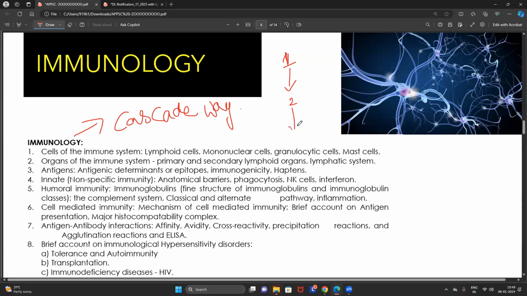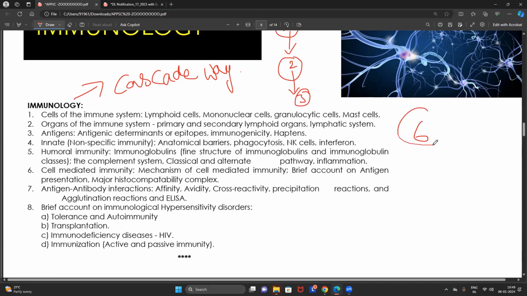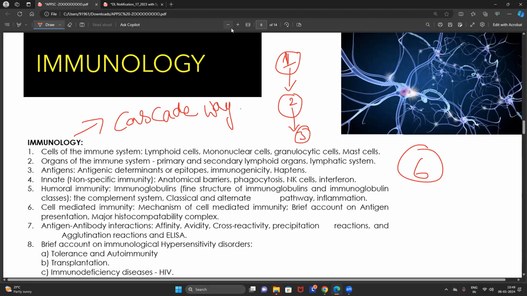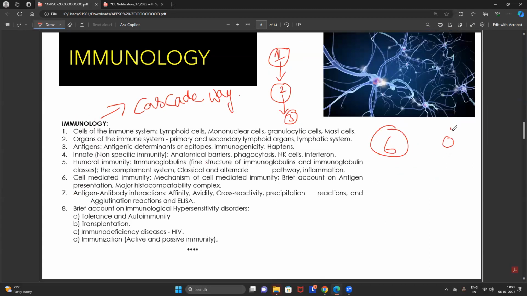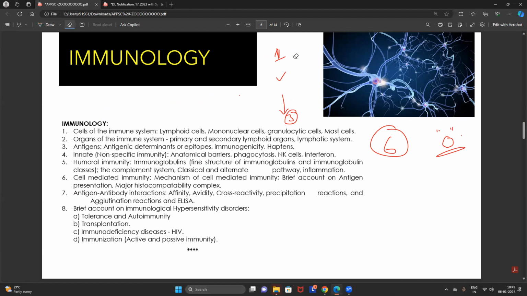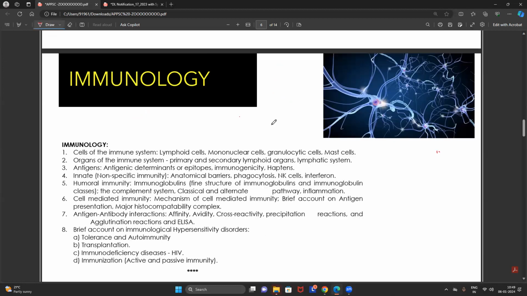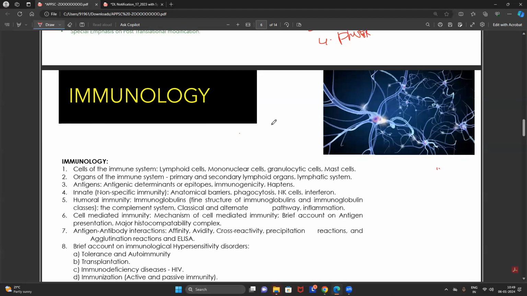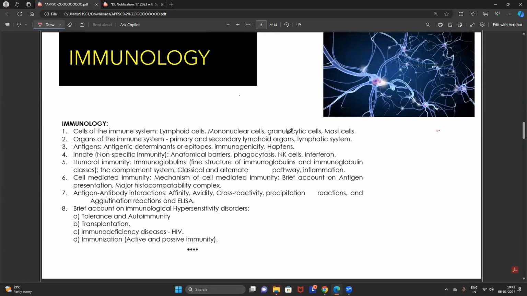Without understanding the second topic, you can't understand the third topic. If without reading the first, second, and third topics, you just enter directly into the sixth topic, trust me, your knowledge on the chapter will be zero. There's no point in reading also. That's why in case of immunology, my friends, it is very important to read the entire unit. So how to read this unit? Again, most of the zoology students, along with molecular biology, feel very difficult in immunology also.